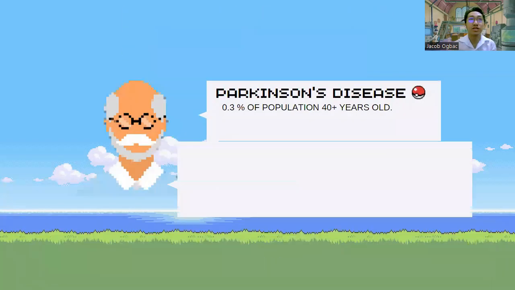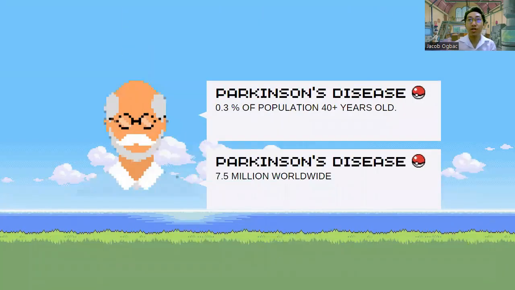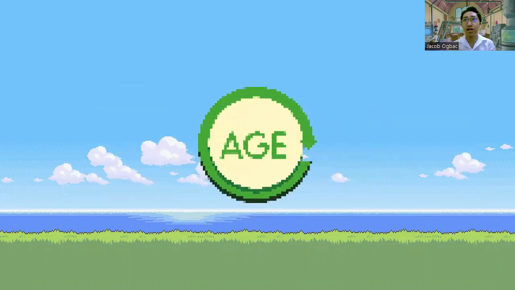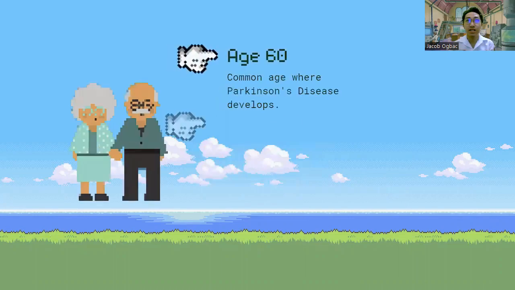So, Parkinson's disease actually affects 0.3% of the population of 40-plus-year-old people in the world. That's about 7.5 million worldwide. So, age is a clear risk factor for Parkinson's, although most people develop the disease at about the age of 60.